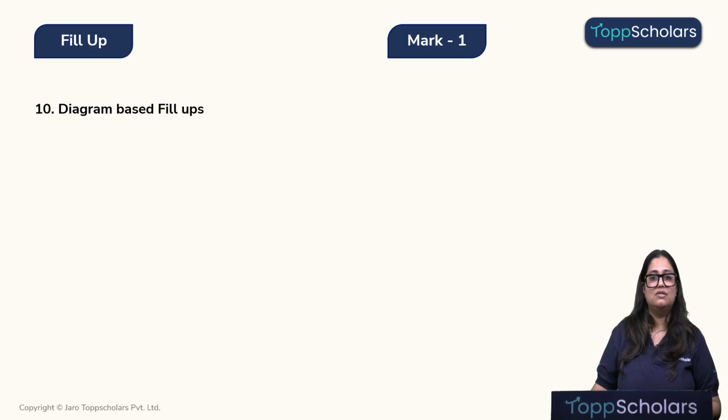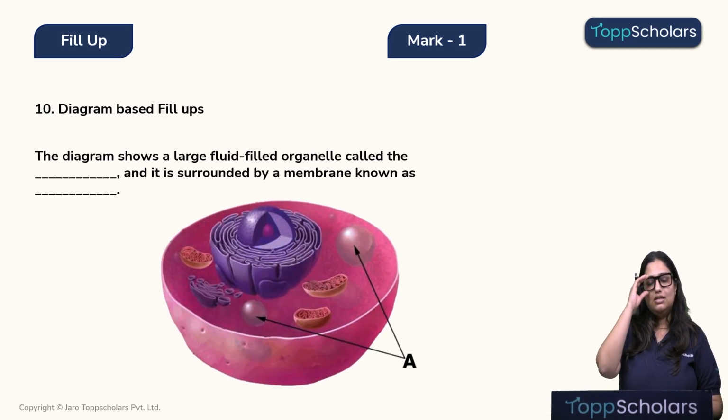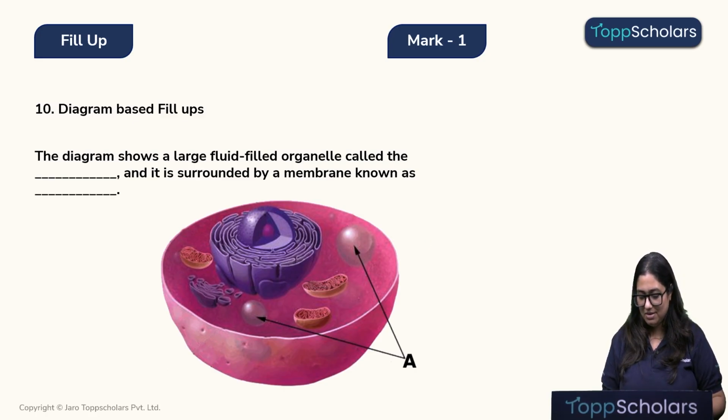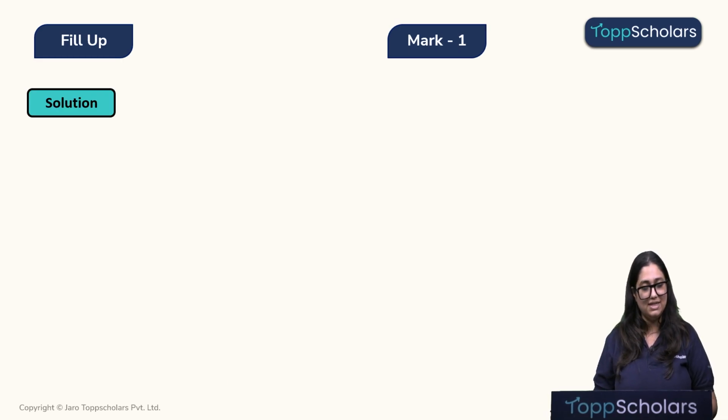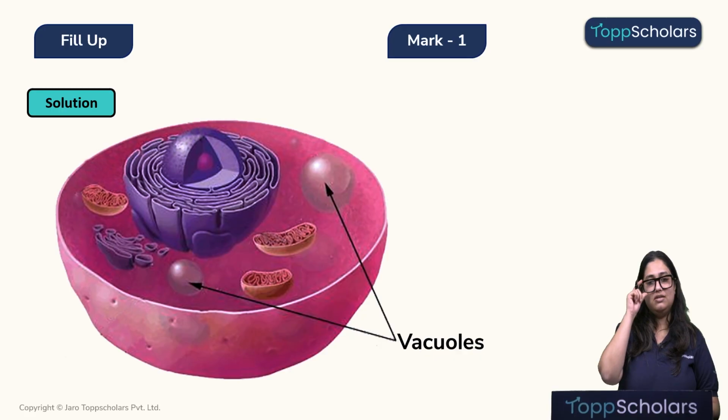Now let's look at the next question. This diagram shows large fluid filled organelles which are called dash and it is surrounded by a membrane known as dash. Children, over here we can see that this is an animal cell, and in the animal cell, fluid filled organelles are known as vacuoles. These are the images of the vacuoles, and the membrane that surrounds them is known as the tonoplast. As we can see in the solution, these large fluid filled structures are the vacuoles.